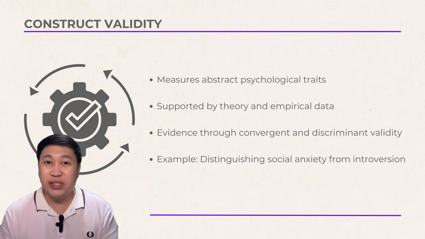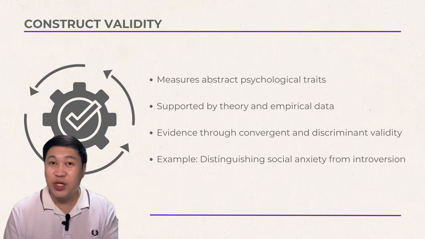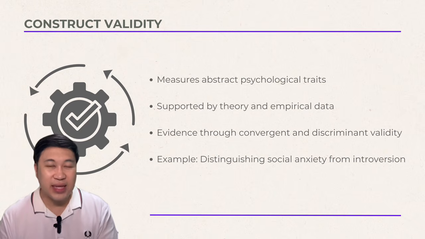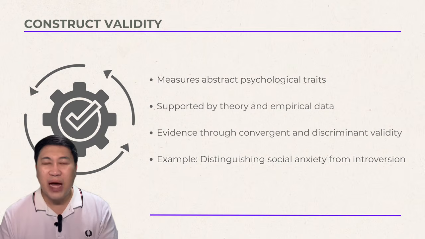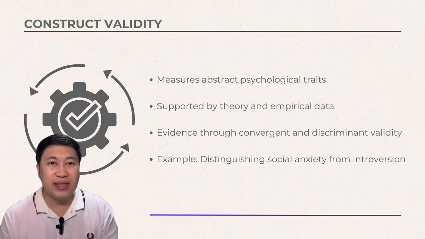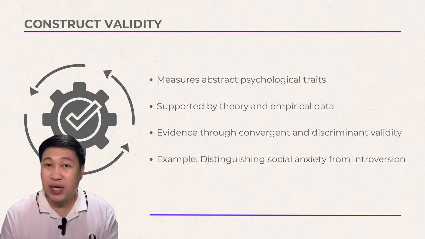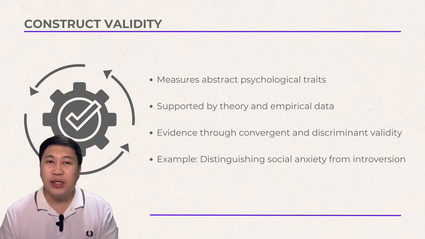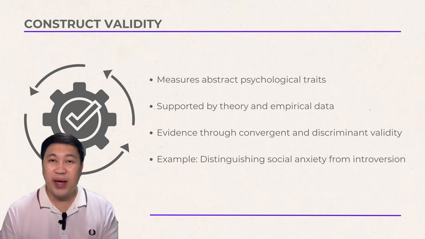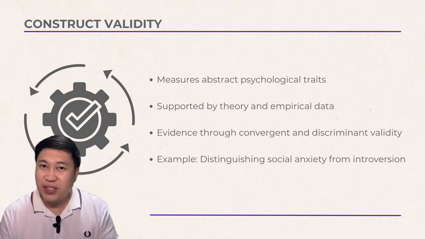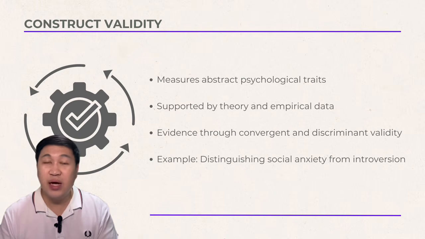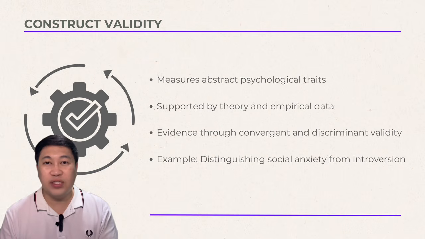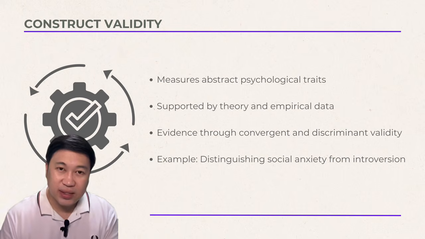The third is construct validity. So now, this is deeper and often the most complex type. Ang construct validity determines whether the test truly measures an underlying construct. So halimbawa, something abstract like intelligence, anxiety, or honesty. So halimbawa, may isang scale, it measures social anxiety. So this test should produce higher scores for people who are shy and lower scores for those who are outgoing, because that pattern fits the theory behind the construct.